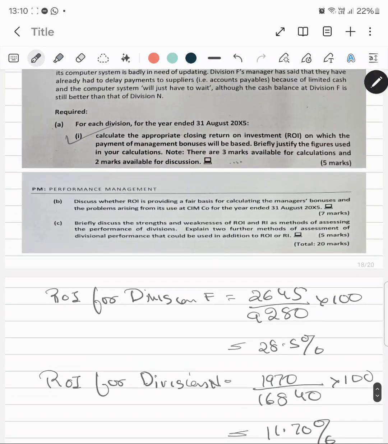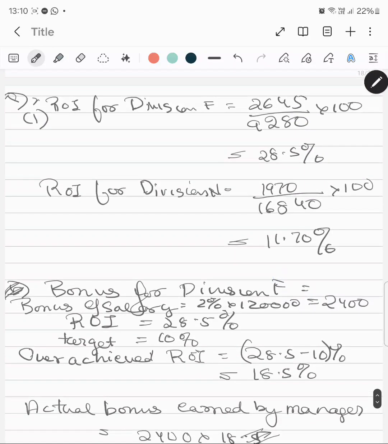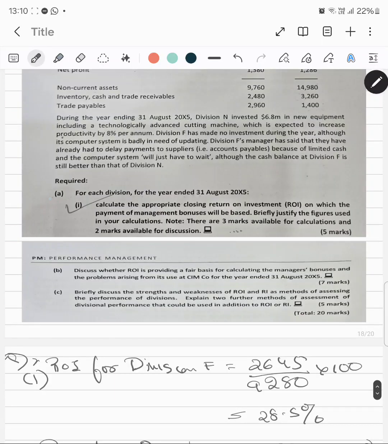The A part had, first we need to calculate the bonus, and it had 2 questions in it. So only the A part is completed right now. The second part got cropped by me. Please refer to the Kaplan kit for that. B: discuss whether the ROI is providing a fair basis for calculating the manager's bonus and problems arising from its use at CIM for the year ended 31st August 2005.